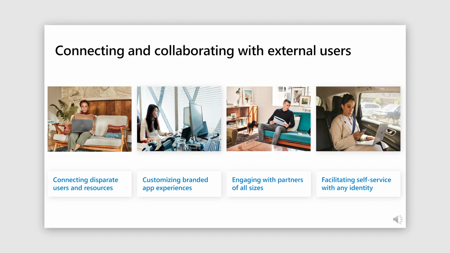How can I engage with partners that are too small to have an IT department? Can I let them sign in using their social identity or an email address or even a phone number, just the way I let my consumers in? How can I enable secure collaboration with external users without becoming their help desk or giving them a username and a password that can get compromised anytime?